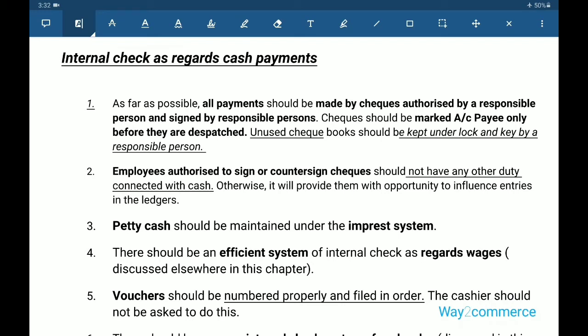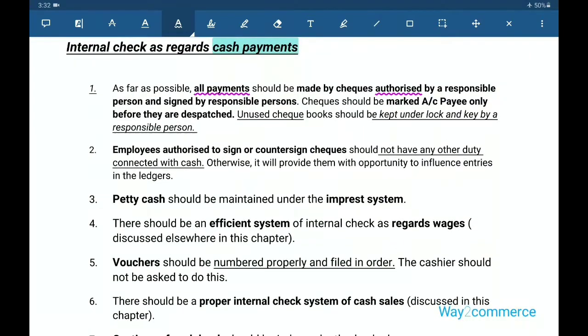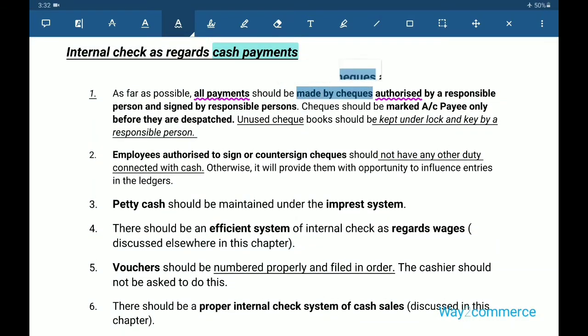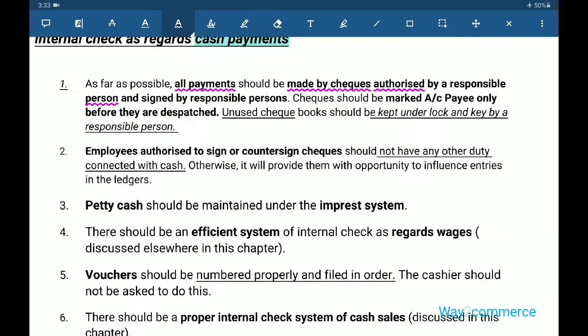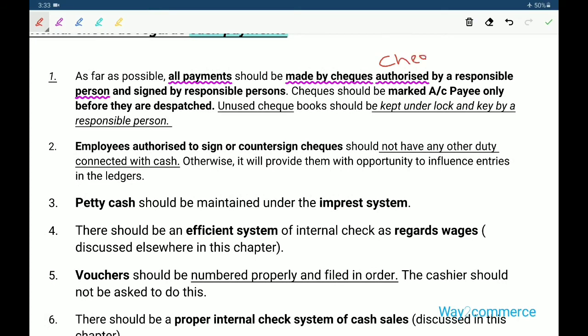First point, recording cash payments. As far as possible, all payments should be made by checks, authorized by a responsible person and signed by responsible persons.